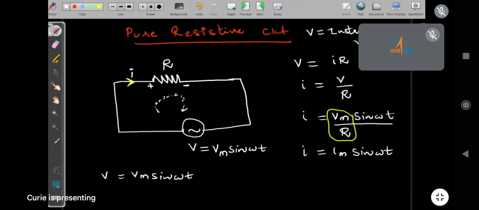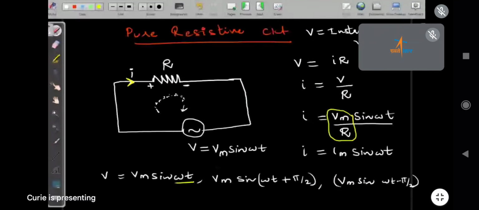Now we have Vm sin omega t, and another quantity Vm sin omega t plus pi by 2, and another quantity Vm sin omega t minus pi by 2. See here, the sin omega t part gives the phase information.